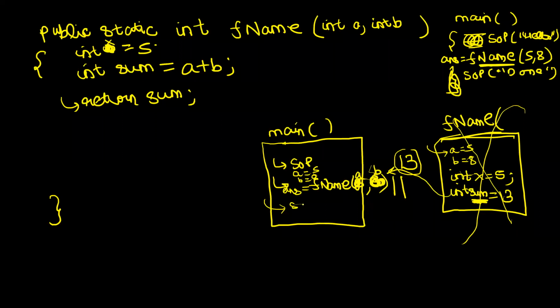And then what you can do? SOP answer, whatever. Okay. And once SOP answer has been done and you come to the last line of the main method, then the main method will also stop running. So the context associated with the main method is also destroyed. Is everyone following this thing?